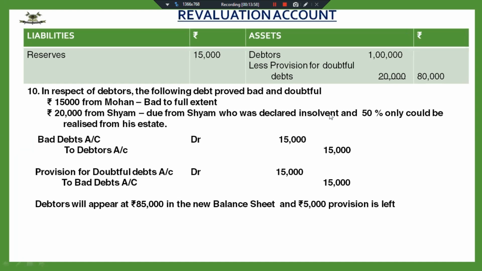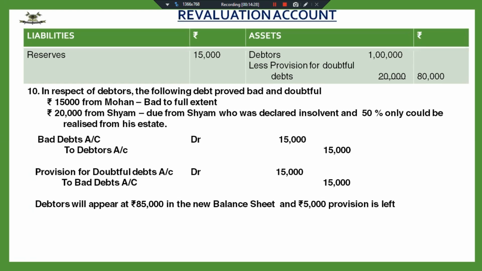How much provision do I require to create for this debtor Sham? Any guesses? Yes, correct. Very correct. That shows this adjustment of debtors and bad debts is clear to many.